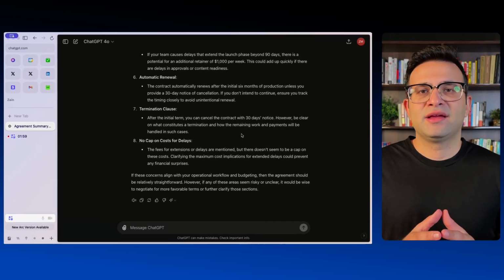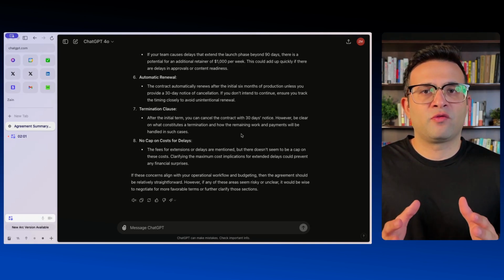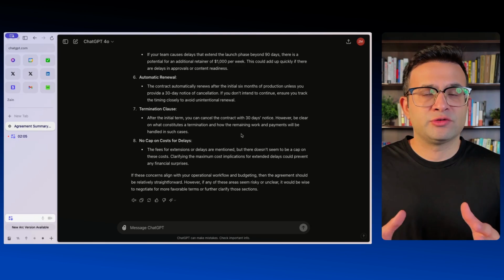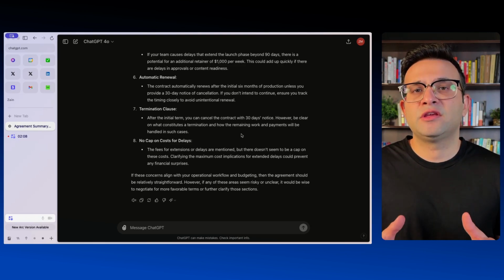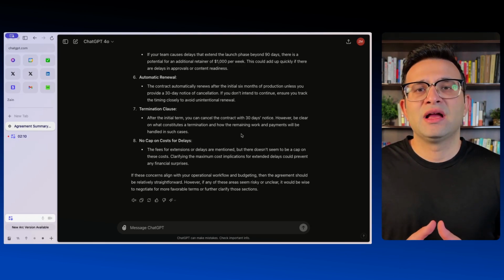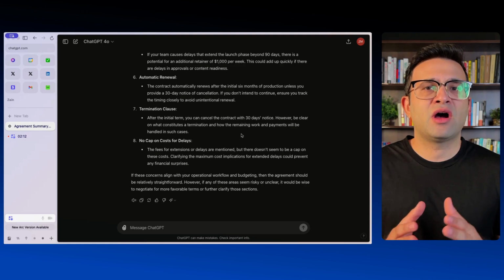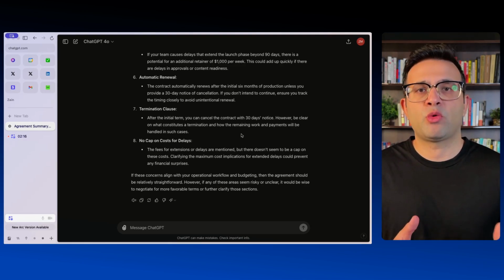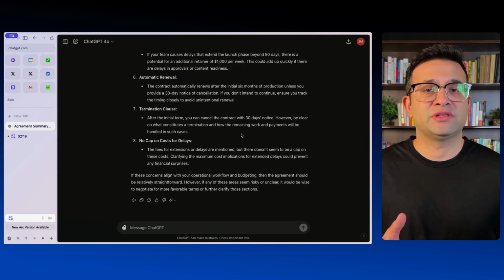Now, one final thing is this is not a substitute for professional legal advice or a lawyer. ChatGPT is prone to hallucinations, which means that it can give you an incorrect response. It also may not be up to date on all the laws. ChatGPT does have a cutoff date for training, so it might not be aware of some of the laws and regulations that might have recently been introduced.